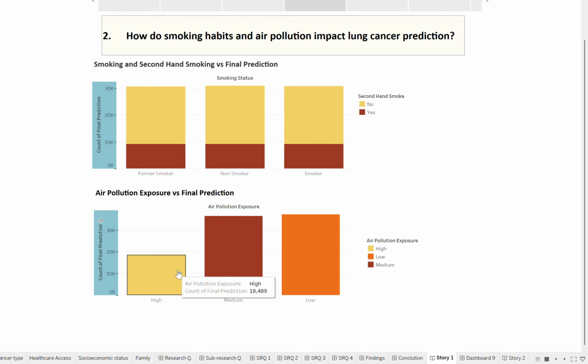It also suggests that air pollution alone isn't the only factor driving predictions. Other risk factors may also be at play, like genetics, smoking, and occupational exposure. So it's important to interpret these results in a broader context rather than assuming pollution is the sole cause.